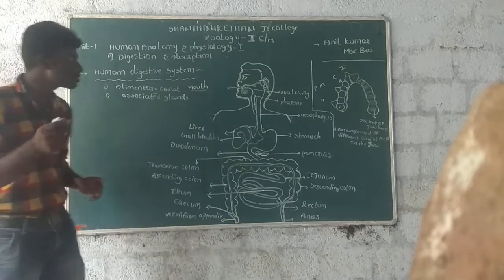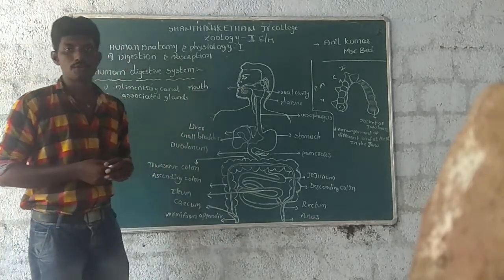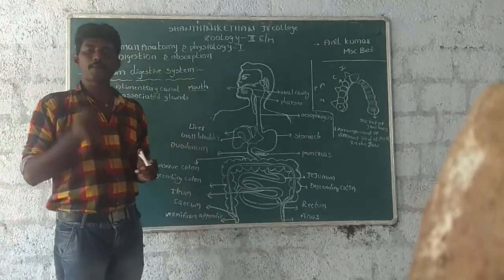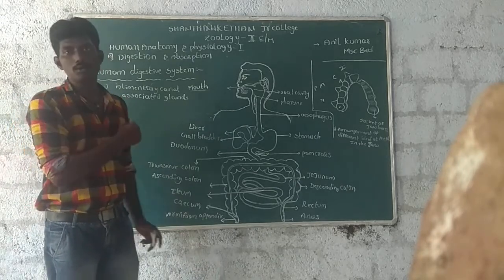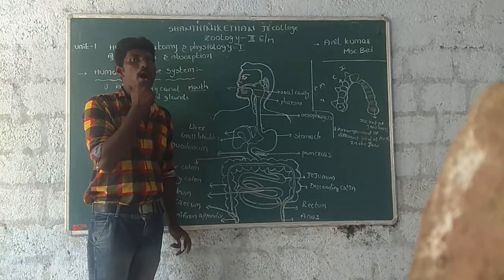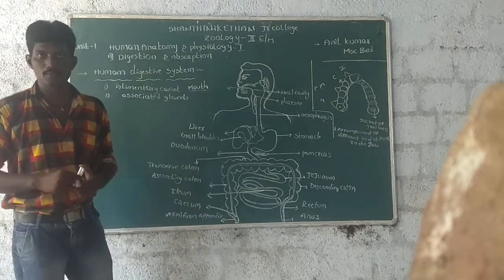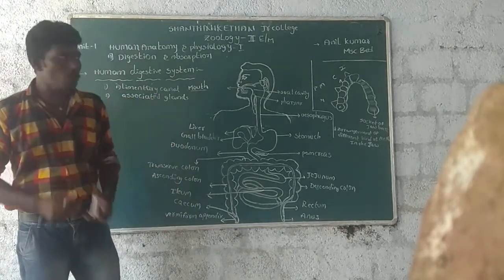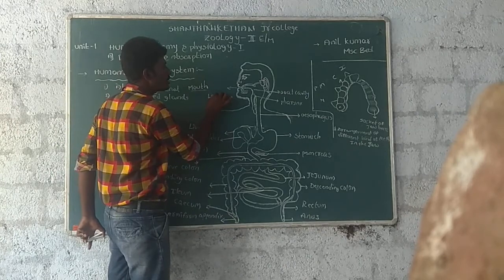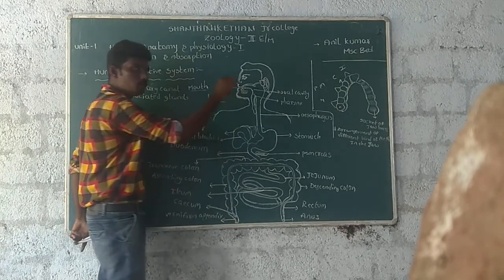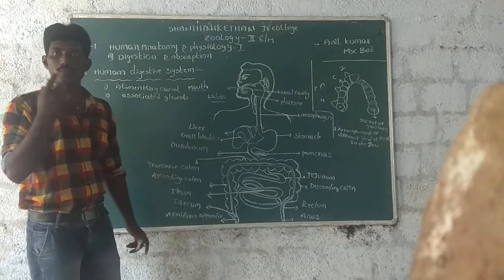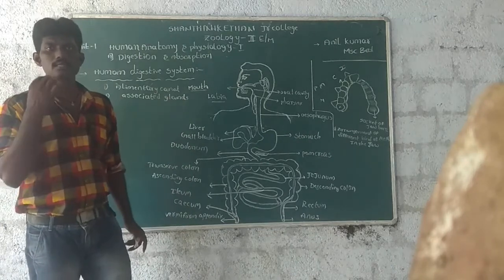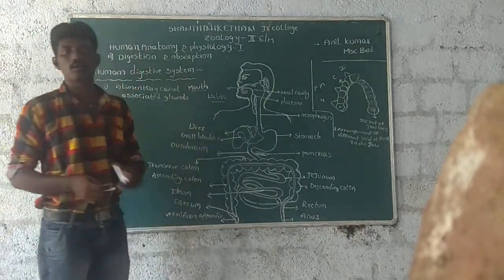Now we discuss the first one, the mouth. At the borders of the mouth there are movable upper and lower lips. These upper and lower lips are known as labia.